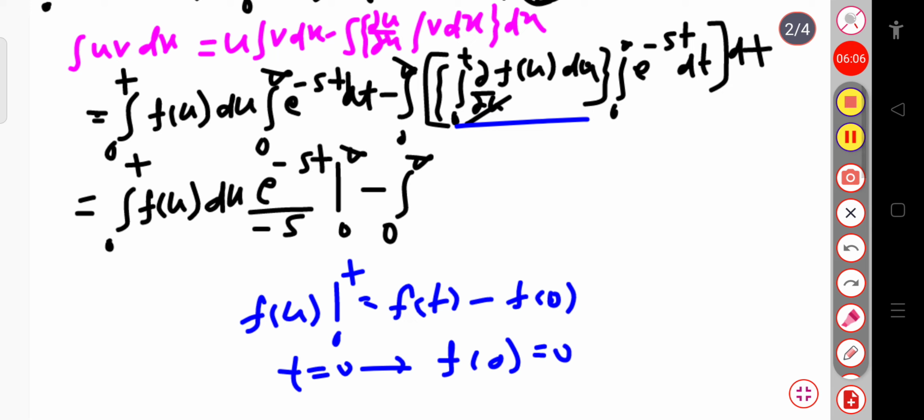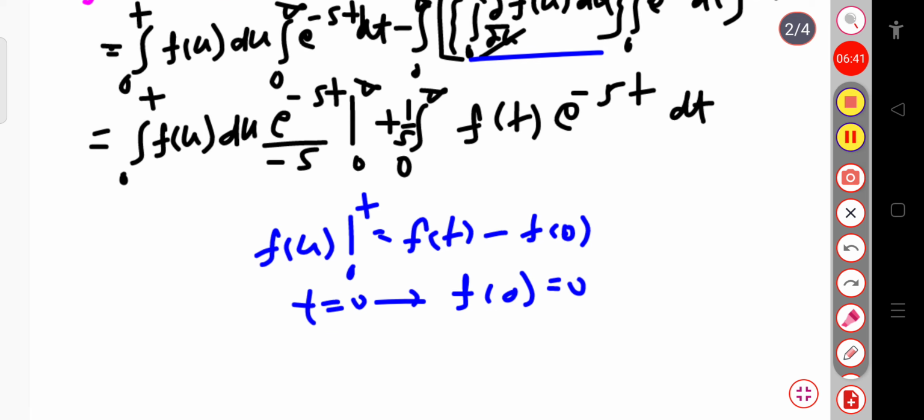So the function will be only f of t here, because when I put the upper limit it is f of t, and for the lower limit it goes to 0. So f of t into this integration varying from 0 to infinity, that is exponential minus st dt. For that, the integral of exponential minus st dt is exponential minus st divided by minus s. So this will be plus, here I have taken 1 by s outside of the integration, into dt is here.